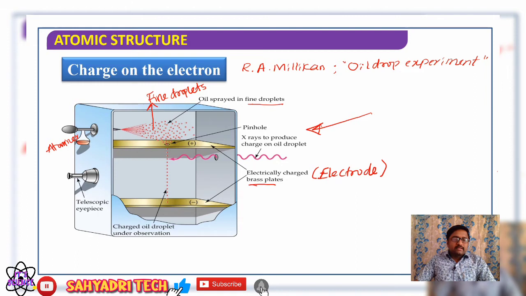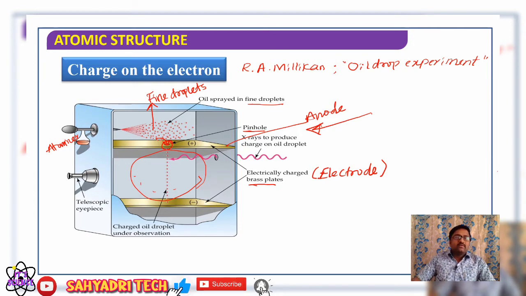Further, there is a pin hole present at the center of the anode, through which the oil droplets enter. The oil droplets come in between the electrodes, in this space. Whatever oil droplets we sprinkle with the atomizer move through this pin hole and enter the area in between the electrodes.